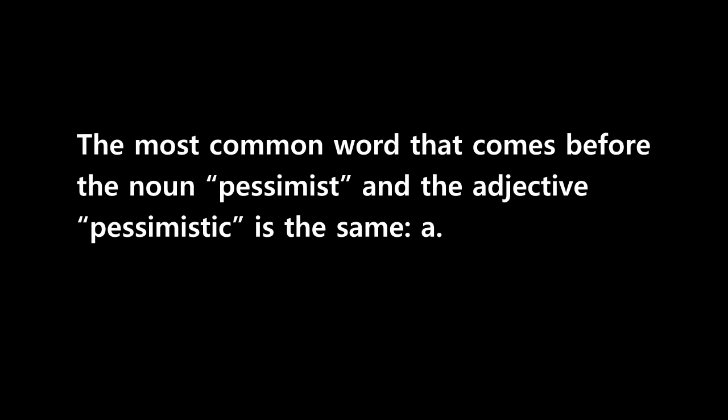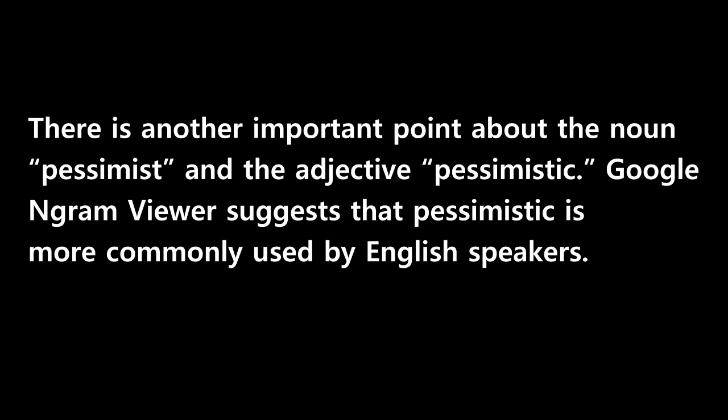The most common word that comes before the noun pessimist and the adjective pessimistic is the same, a. So you are likely to hear or read something like this: "He is a pessimist," or "He gave a pessimistic response."